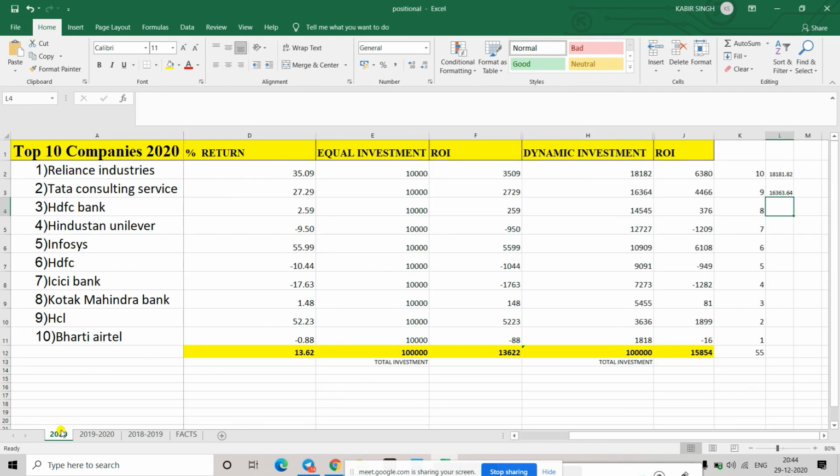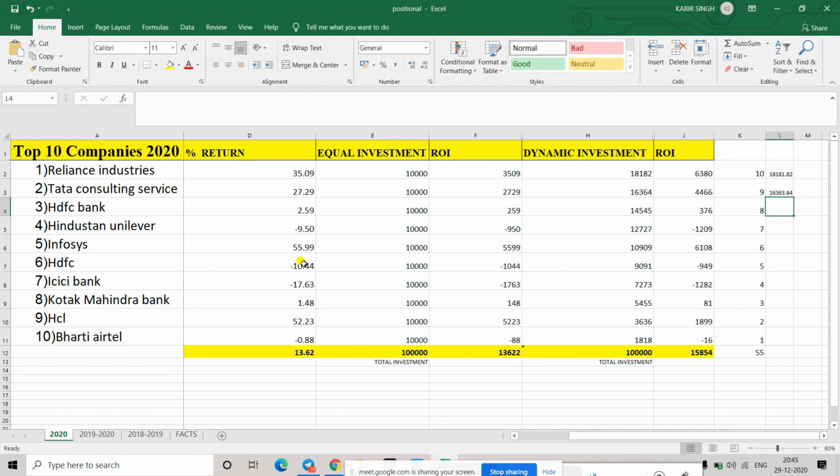And let's see 2020. 2020 is a year where, due to the COVID situation, the market went really down. But by the year end, it had again gone to an all-time high. Yes or no? Due to the COVID situation, the market crashed like anything. But then it came back on track.